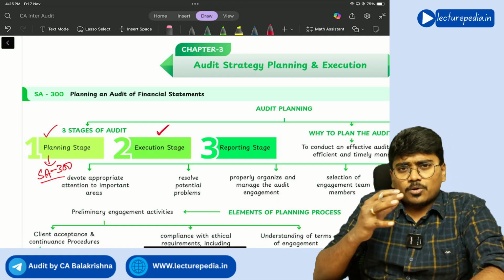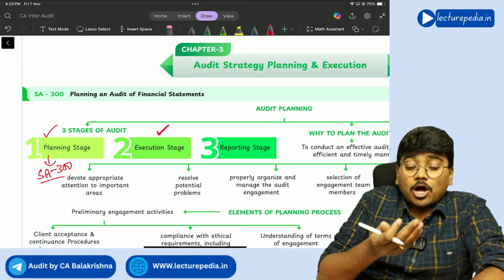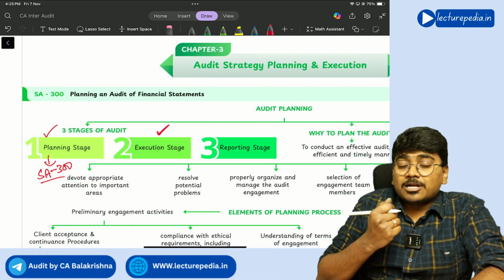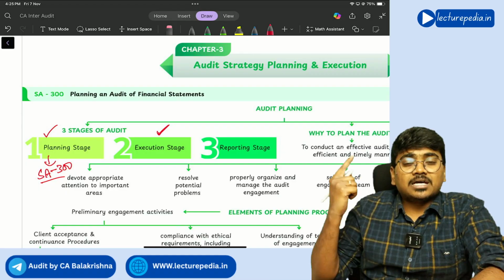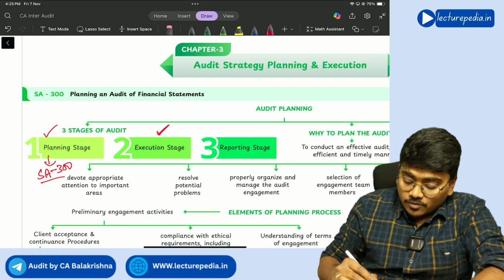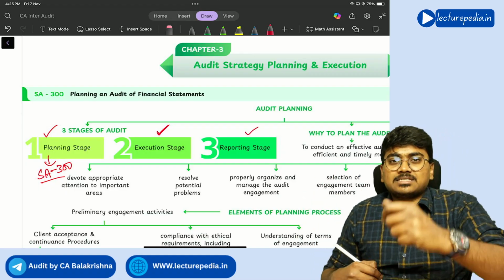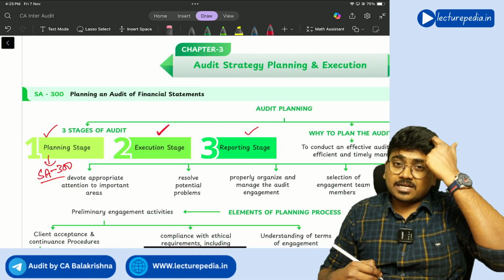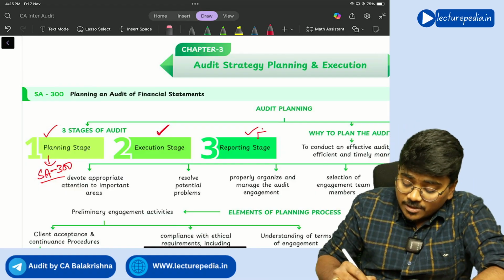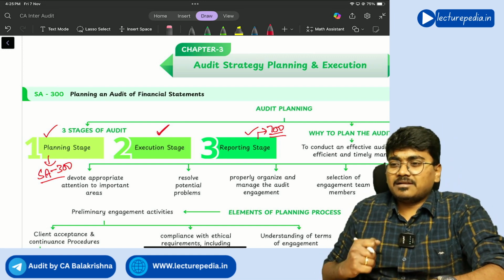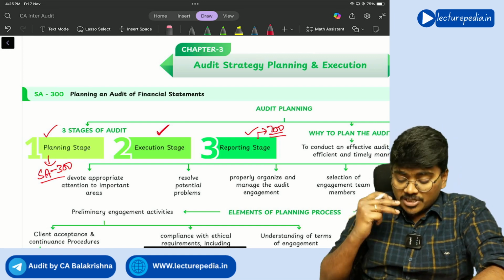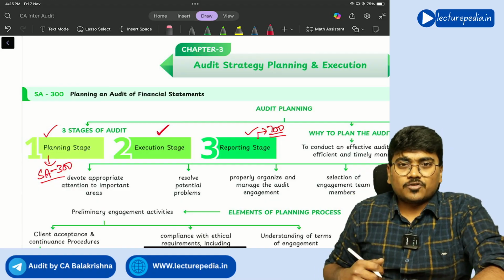Finally, after you have executed the audit, you will obtain audit evidence, and based on that audit evidence, you will give your opinion in the audit report. So that is the reporting stage, the final third stage, which will be dealt with by the 700 series. So the complete 700 series deals with reporting.